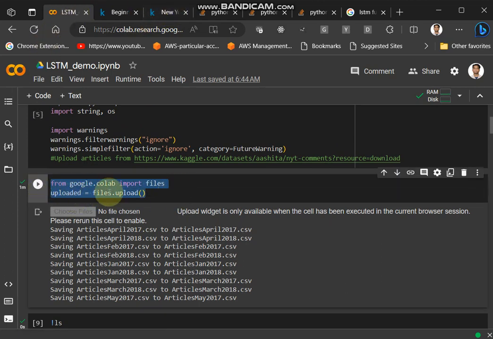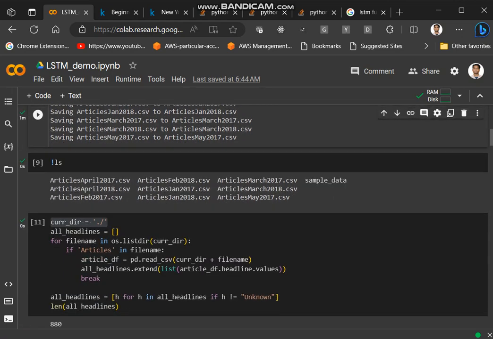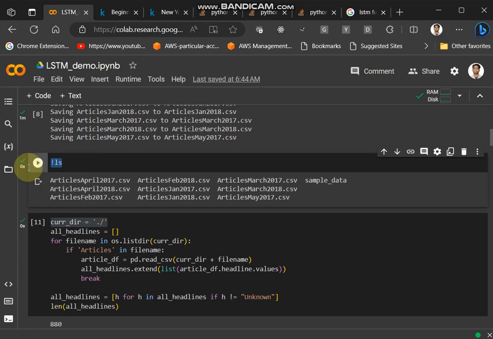This was not in that article. So this is from google.colab import files, uploaded equals files.upload(). When you run this one, you get a section like this where you can choose files, you can select multiple files, and then that will upload them to the current directory. If you run !ls, you will see the files that are in the current directory.